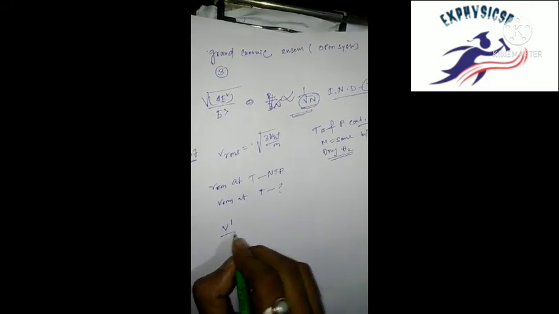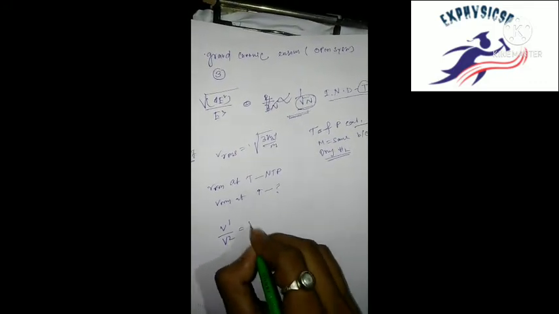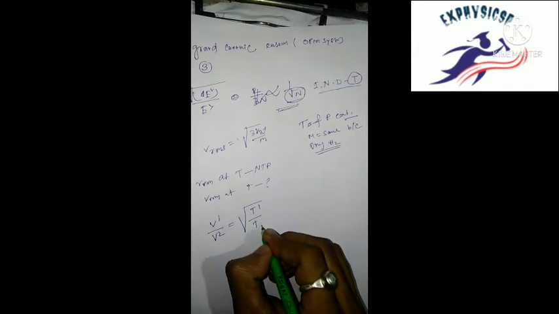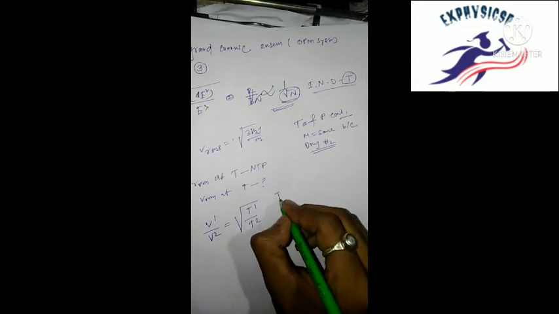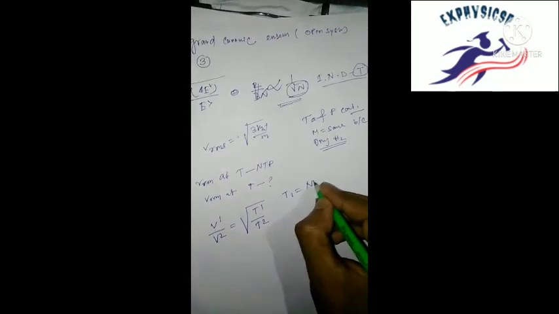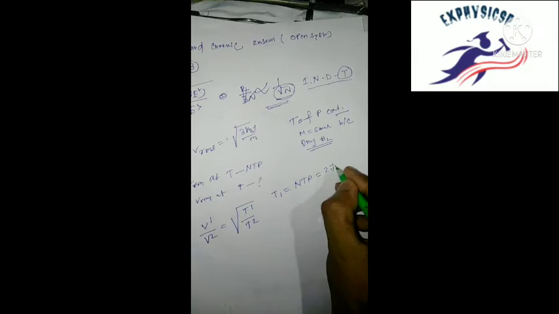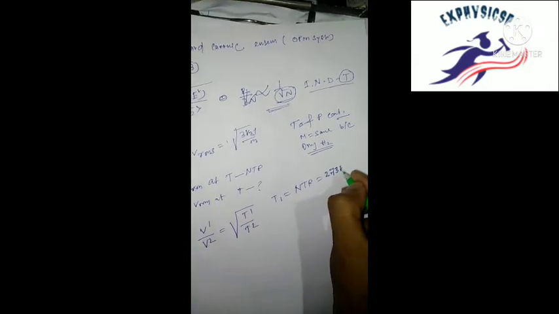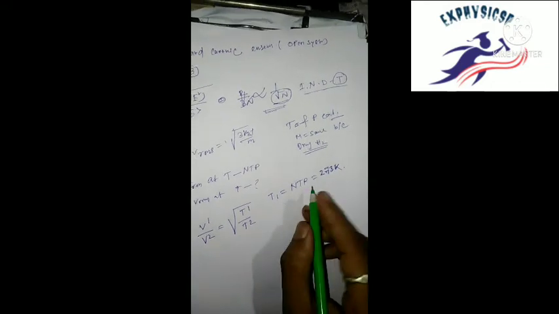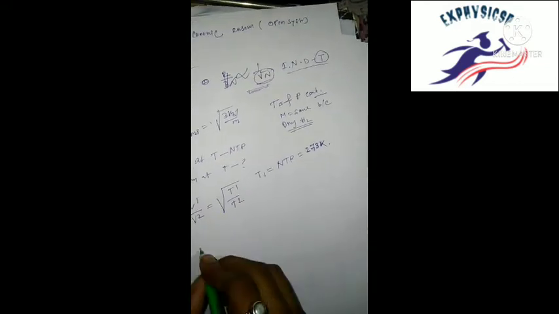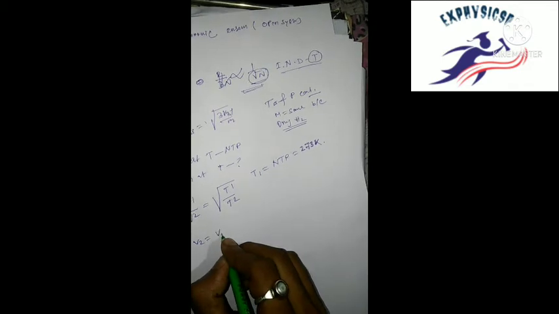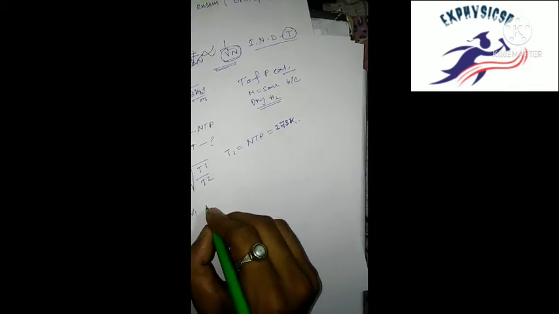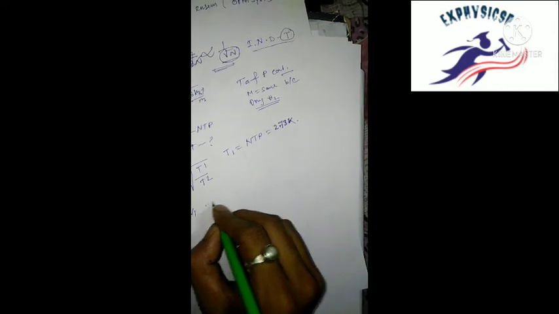Okay, then V1, V2, T1, T2, T1. NTP equal to 273 Kelvin. Okay, and V2 equal to twice V1, and